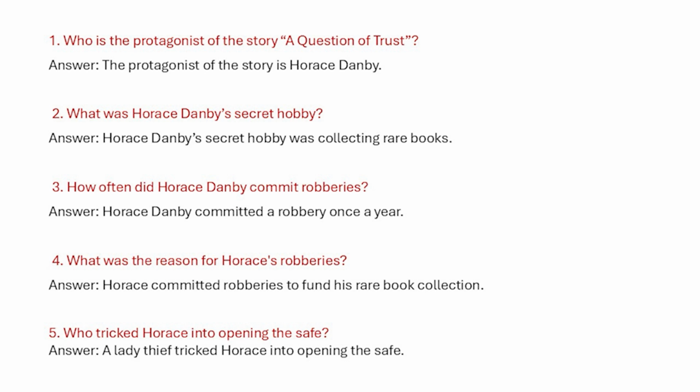3. How often did Horace Danby commit robberies? Answer. Horace Danby committed a robbery once a year. 4. What was the reason for Horace's robberies? Answer. Horace committed robberies to fund his rare book collection.